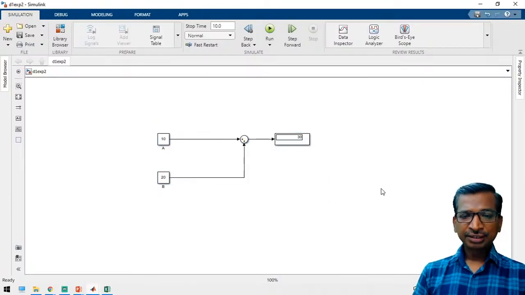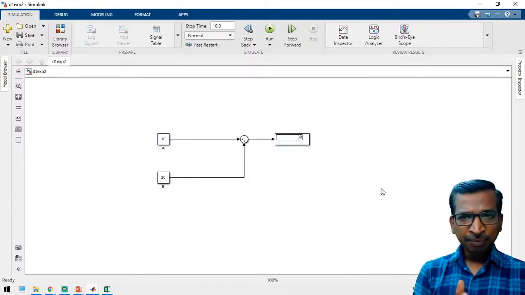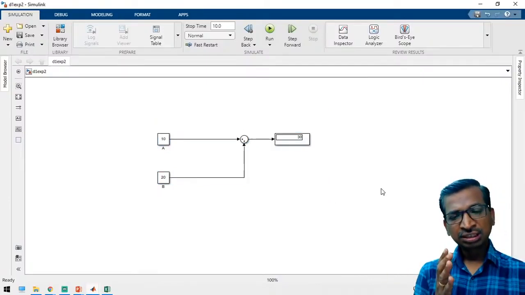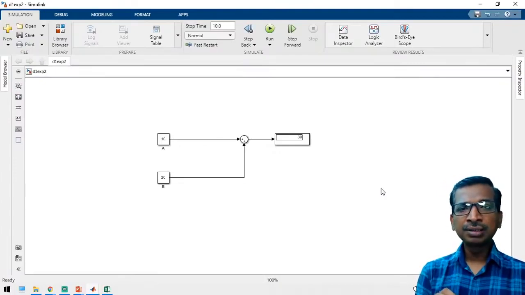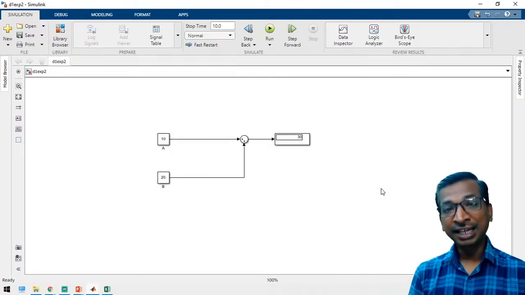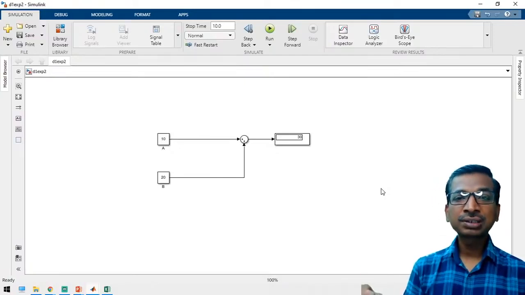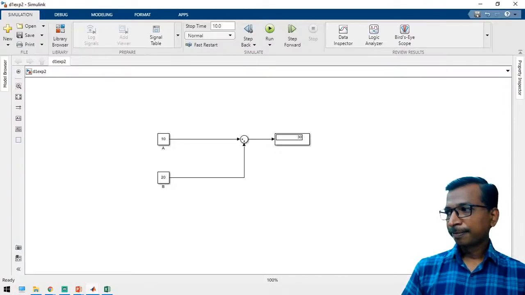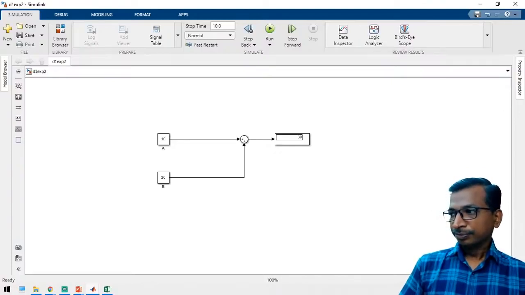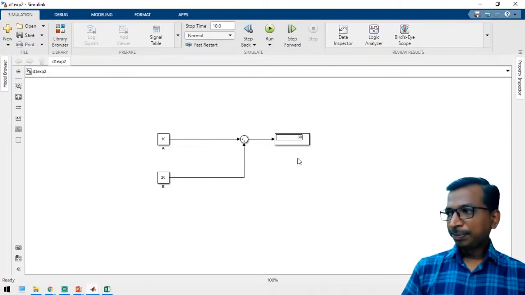Are you clear? Do you know what is graphical programming? What is script level programming? If you are clear about these programming methods, type in the comment box clear. Just type in the comment box clear.